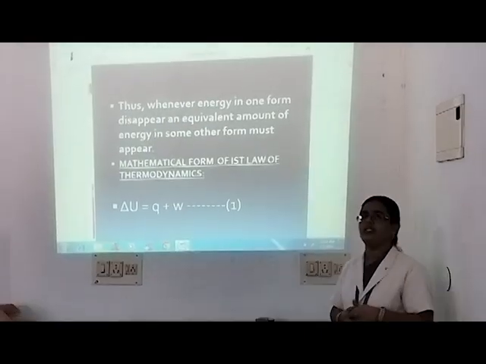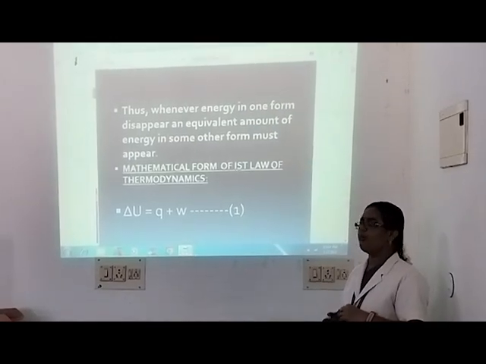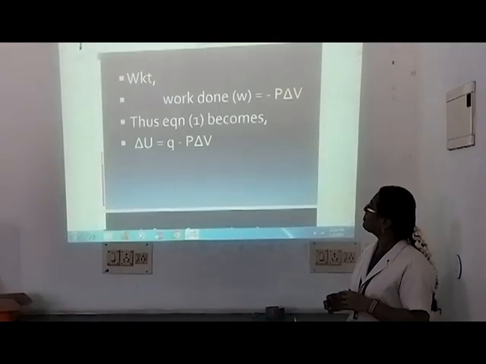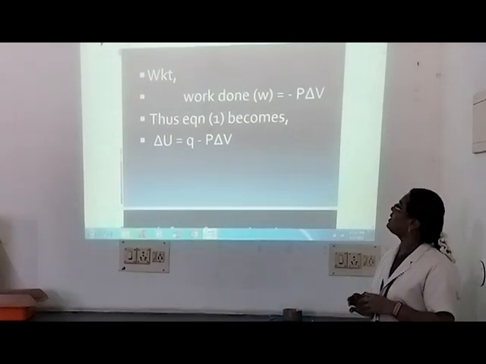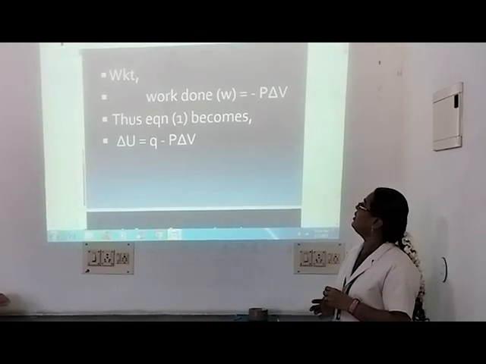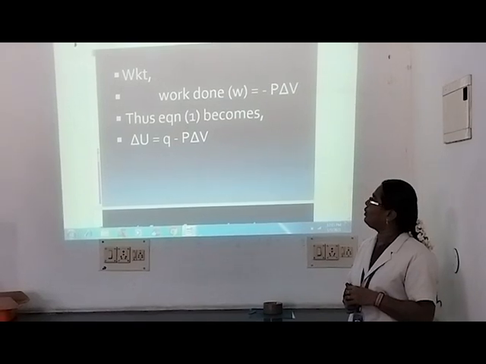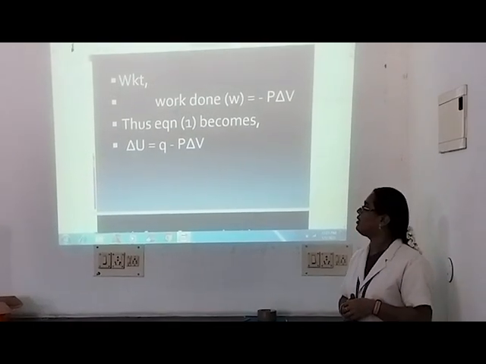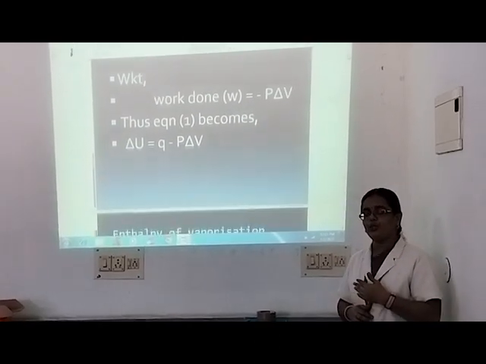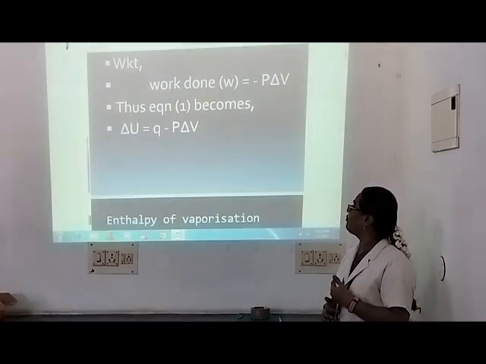We have already discussed that the mathematical statement of first law of thermodynamics is delta U is equal to Q plus W. Here W is work done. We know that W is equal to minus P delta V. So if you substitute this in equation number 1, we get delta U is equal to Q minus P delta V, which is also the mathematical statement of first law of thermodynamics. We can either write delta U is equal to Q plus W or delta U is equal to Q minus P delta V.